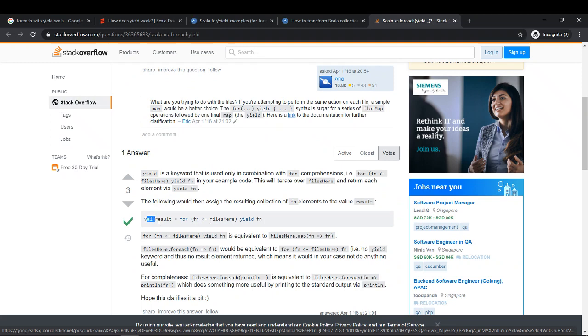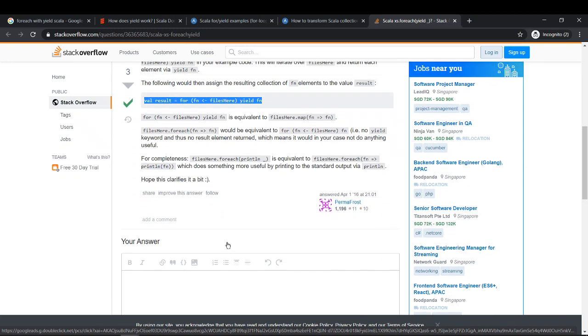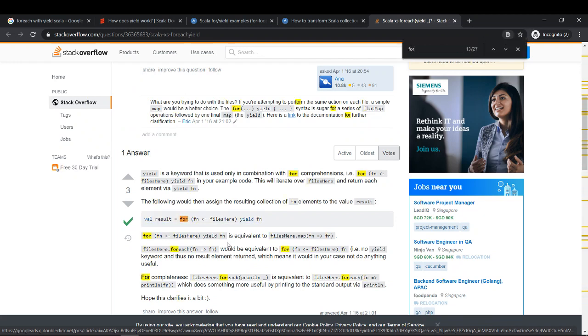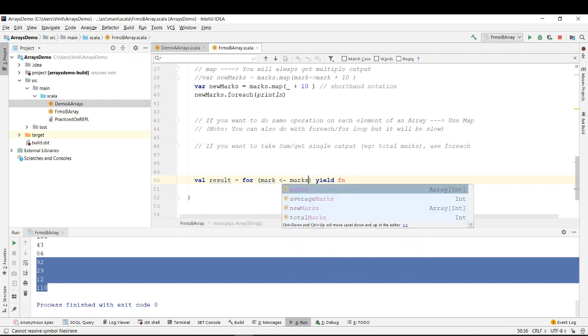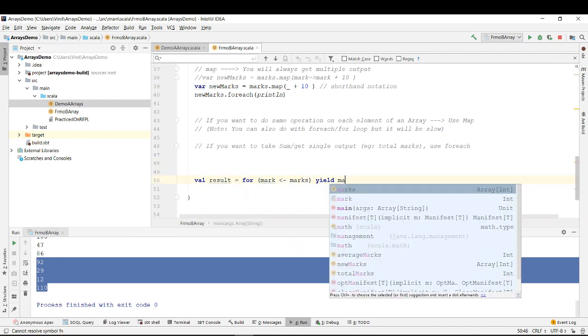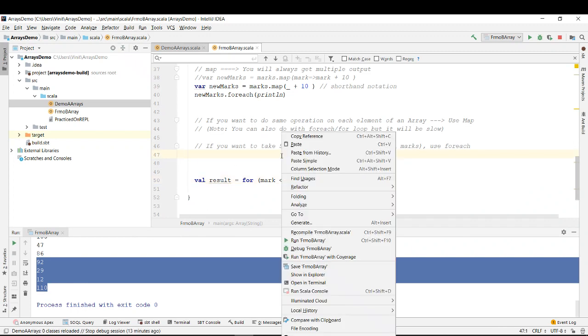So what it is doing is val result for this. It is doing in this way. It is using for, right? You can also do for each. Okay, so this is the syntax, right? It's very difficult to remember all this. So it says that result is equal to for each mark in marks and result yield mark, right? And just try to run it.